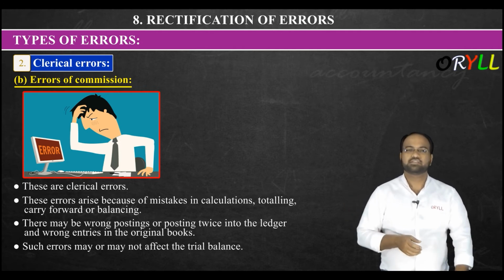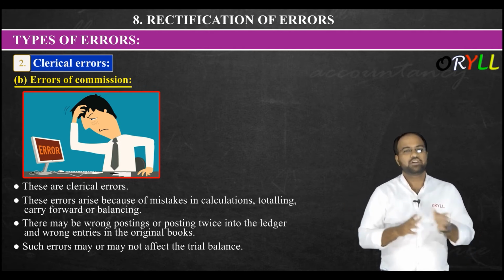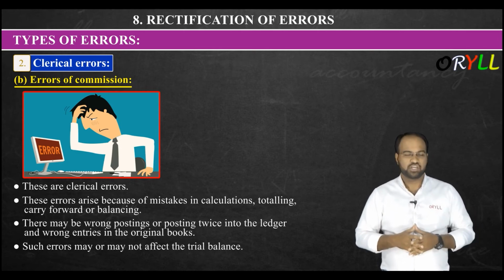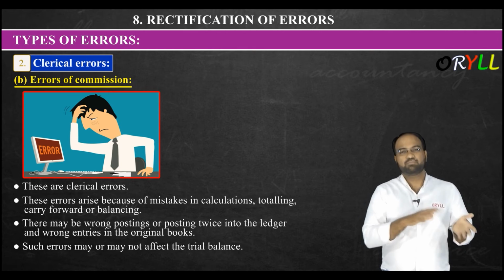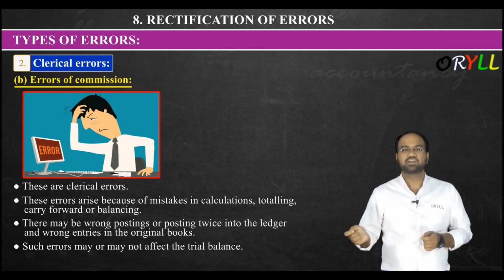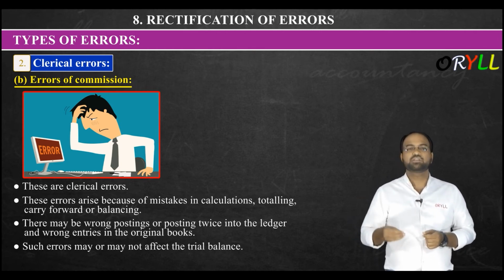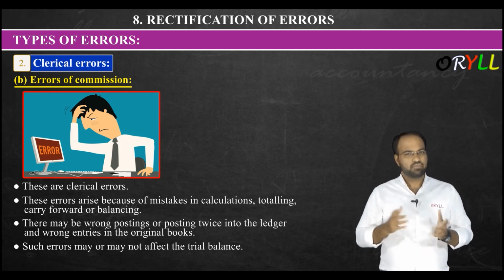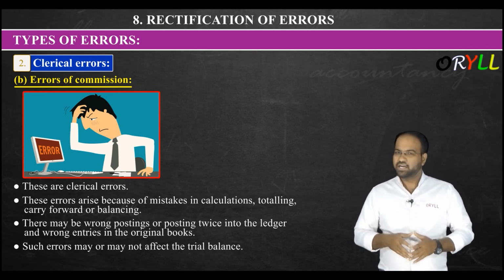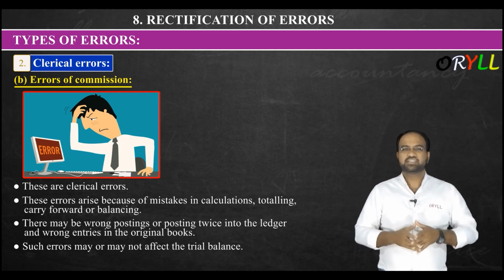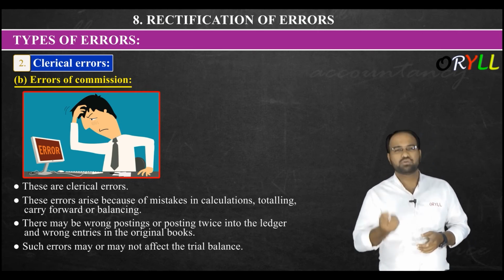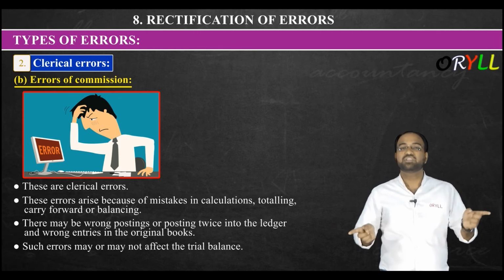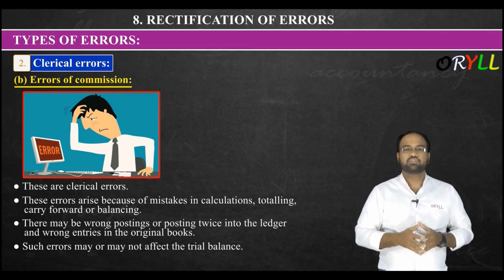Or like let us say, sir, while posting from journal to ledger, in the journal entry it is let us say 500 rupees. Got it? But sir, while posting by mistake, in the ledger, we added one extra zero. How much? It became 5,000 rupees. Or let us say, sir, in the debit and credit journal entry, debit side we wrote 5,000 rupees, credit side, sir, we forgot to write one zero, it became 500. So mistake. Understanding here? So this kind of mistake will be called error of commission.